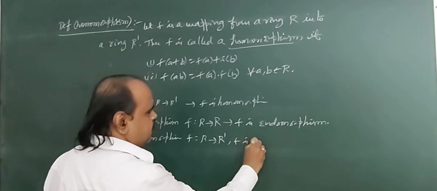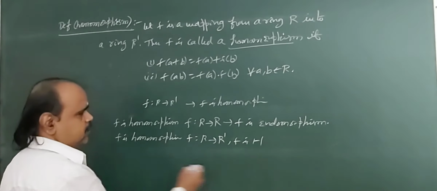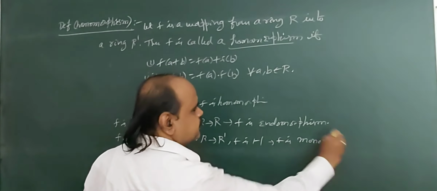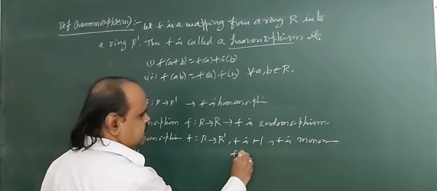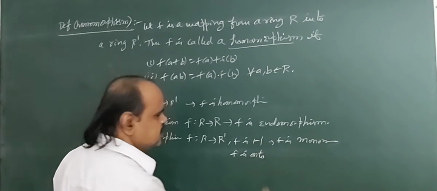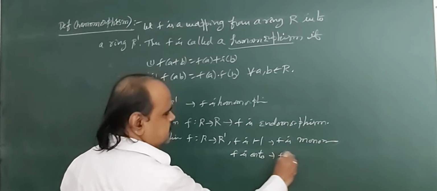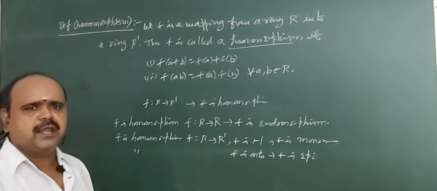It may be further different, not maybe they are same. And F is 1-1. If F is 1-1, so F is a 1-1 homomorphism, then F is called a monomorphism. If F is a homomorphism and F is onto, so F is an onto homomorphism, then F is called an epimorphism.